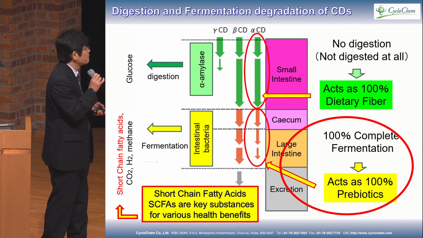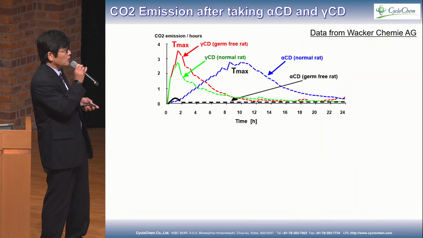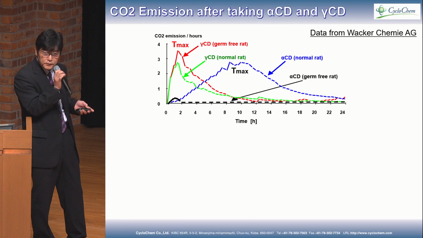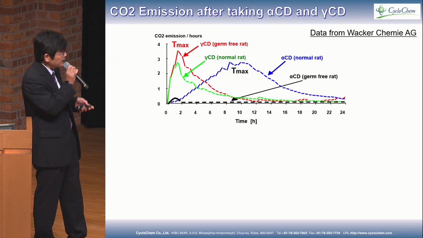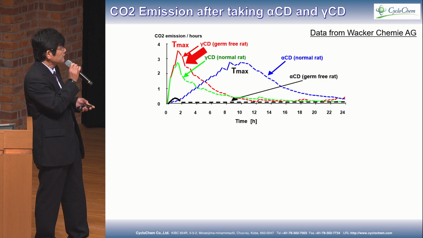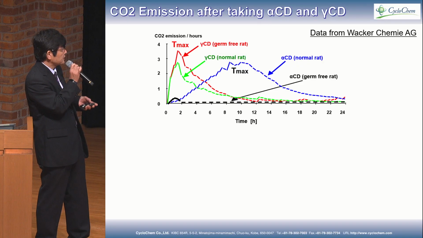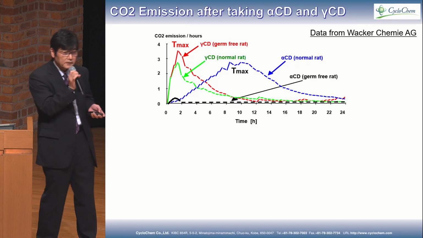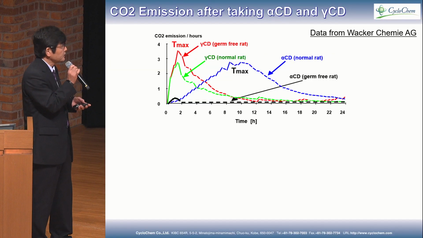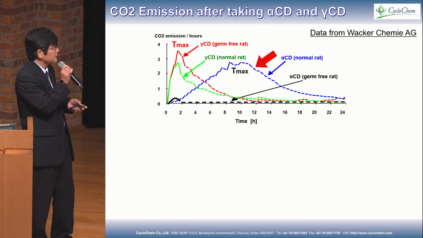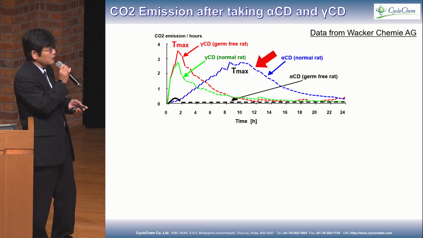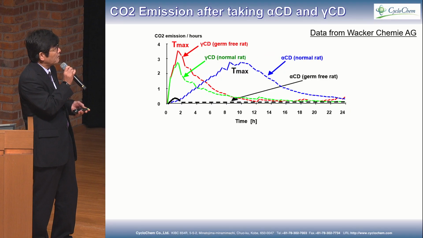Now we know. This is data from Wakamatsu, CO2 emission after taking alpha-cyclodextrin and gamma-cyclodextrin. In case of the gamma-cyclodextrin, 2 hours after taking, Tmax is already coming. That means the gamma-cyclodextrin is digested by the amylase. But in case of the alpha-cyclodextrin, Tmax comes very slowly, 10 hours. That means it is fermented not by amylase, but by the bacteria.